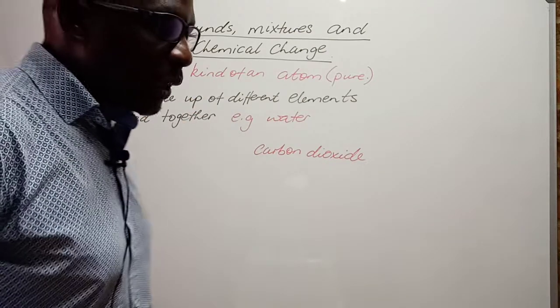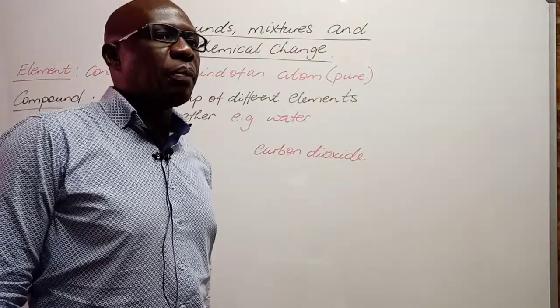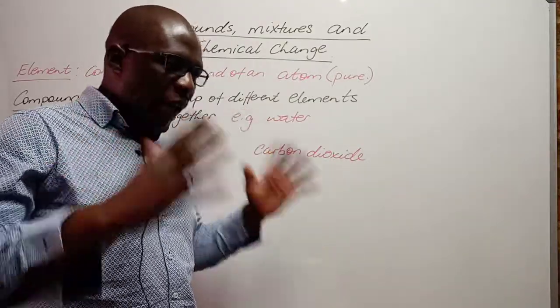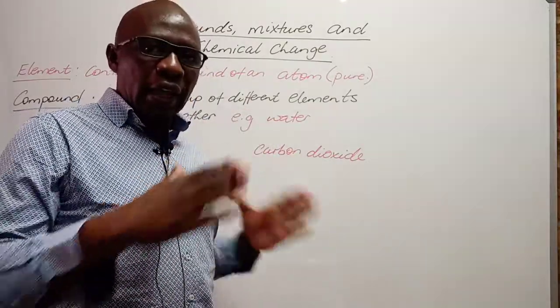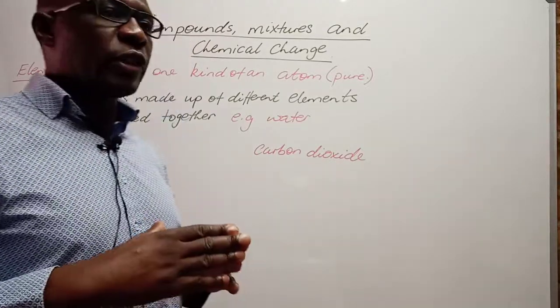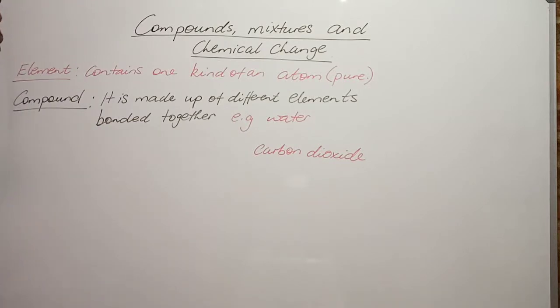In other words, when we talk about elements, we are talking about a substance that is only made up of one kind of atom. It is pure. It is not a mixture. It is not a compound. So an element will contain only one kind of atom.